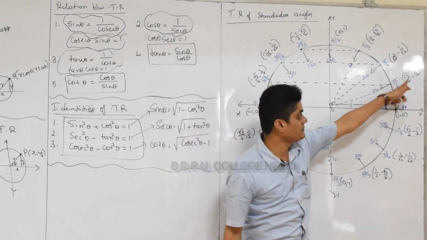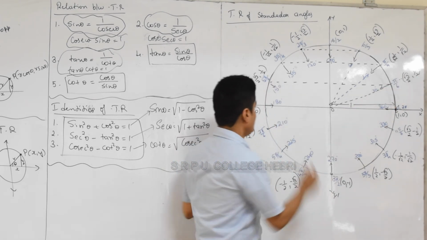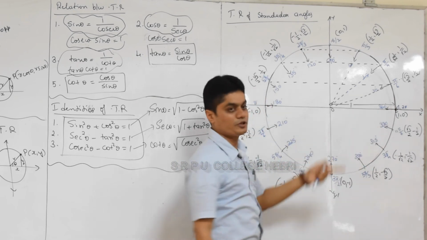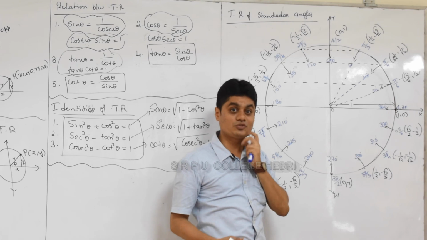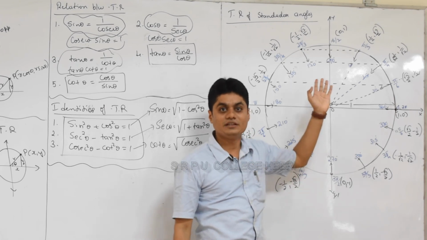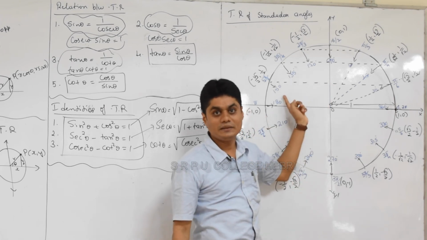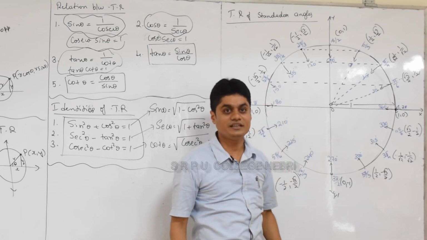What does the other reflection become? -√3/2, half. This is a reflection of that. What is the reflection of 1, 0? -1, 0. See, now you know cos 120. What is the value of cos 120? -half. sin 150, okay, sin 150 is also half. See, immediately you will get it.